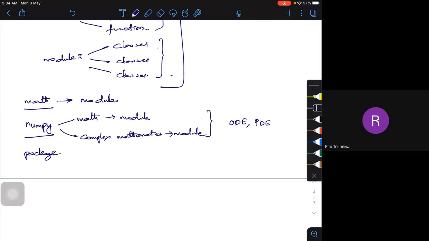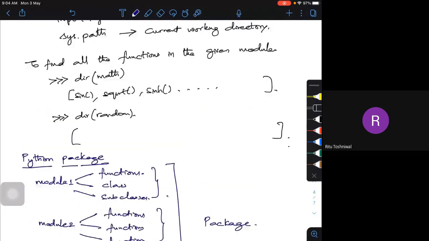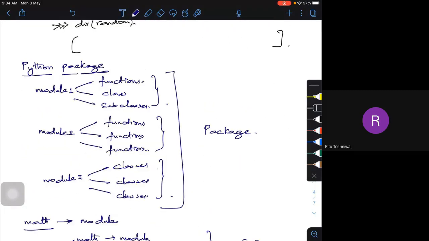So a package is something like a big directory, or to be very precise, a library. Just like we go to a library and search for what is required, we go to science, or mathematics, or civil engineering or mechanical, whatever you want. Those are nothing but modules.